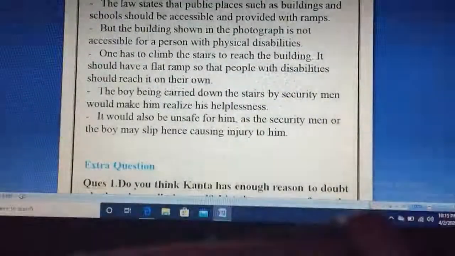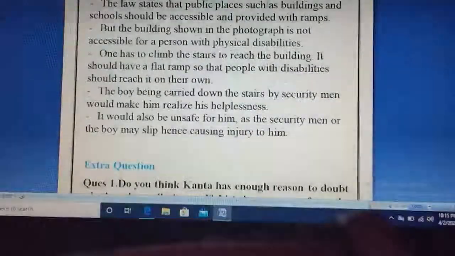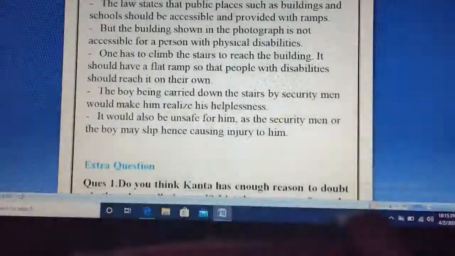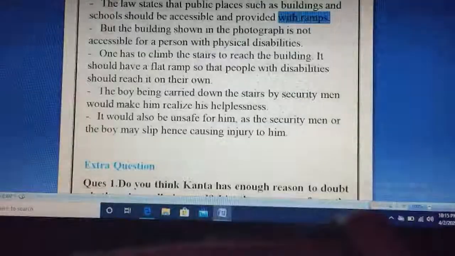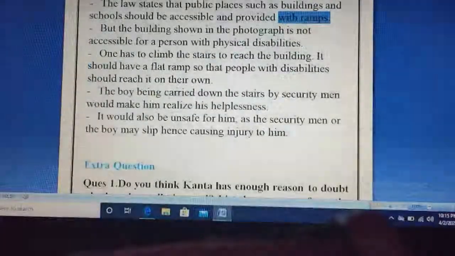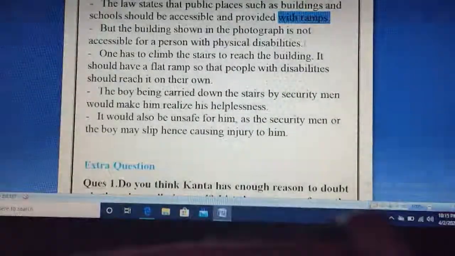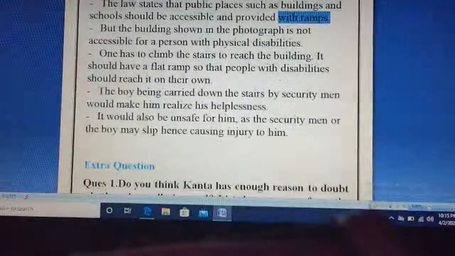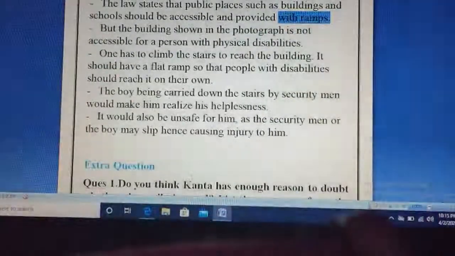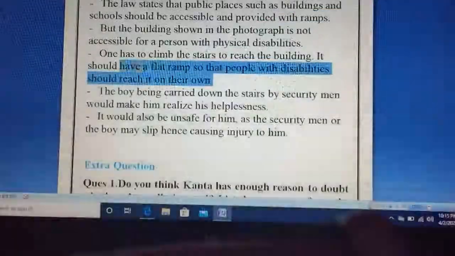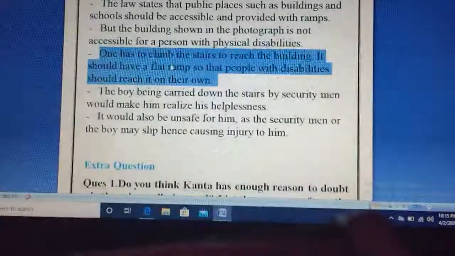The law states that public places such as buildings and schools should be accessible and provided with ramps. You can see the ramp is missing, and the building shown in the photograph is not accessible for a person with physical disability. One has to climb the stairs to reach the building. It should have a flat ramp so that people with disability can reach it, right? So ideally this building should have a ramp.